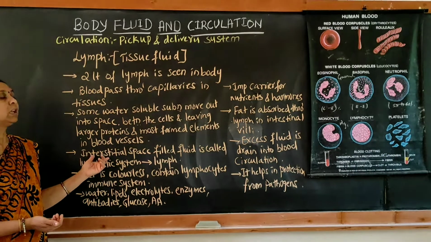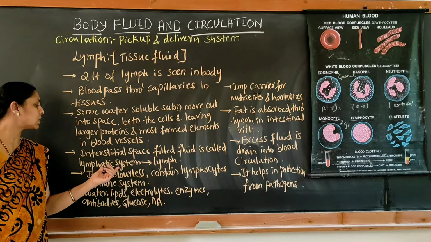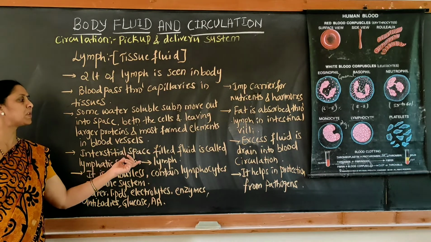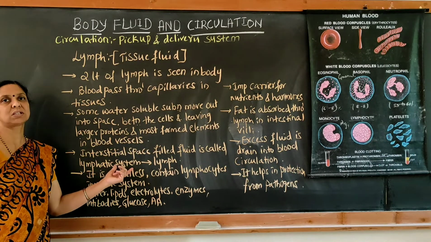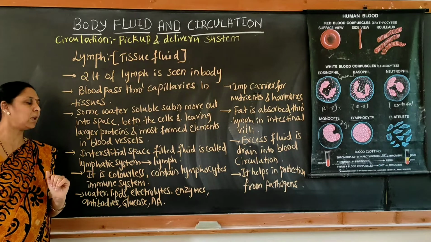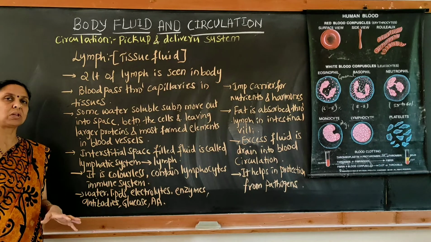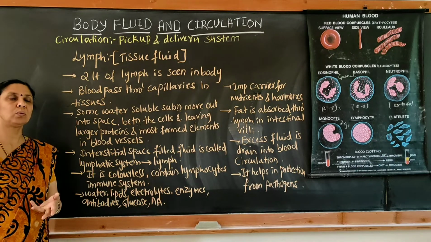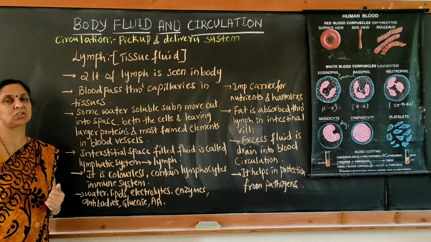Okay. So due to the passing of the fluid in between the spaces, it is called the lymphatic system. Interstitial spaces filled with the fluid are called the lymphatic system, and the fluid is called lymph. Okay. So what is the main color of this? It is usually colorless. It contains lymphocytes. Lymphocytes, as you know, are helpful for the immune system.